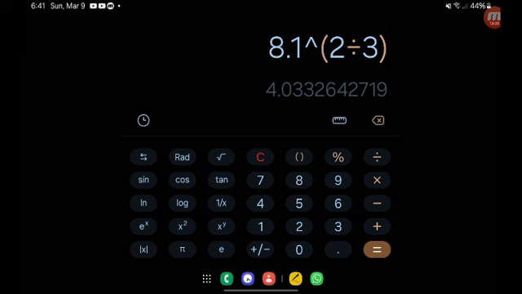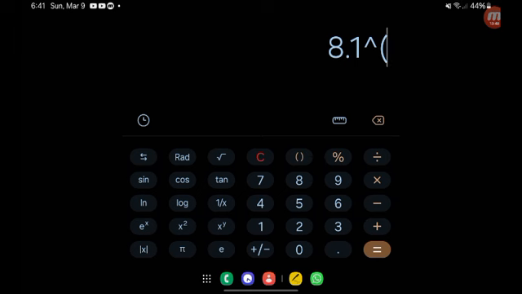Every calculator carries a bracket, so you cannot just type, for example here, if I clear the screen and I press 8, well, my calculator won't allow me to raise a number without the bracket, but there are some calculators where when you press 8.1 and you press the power button, it doesn't automatically open a bracket. You have to be the one to open the bracket.